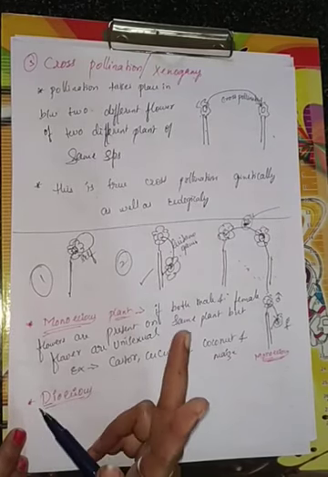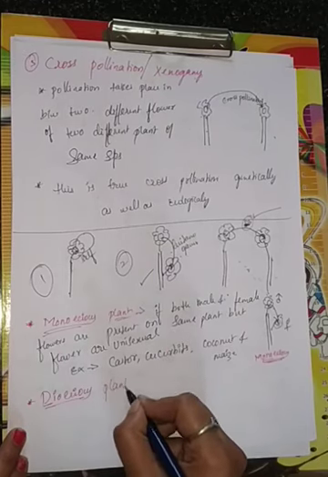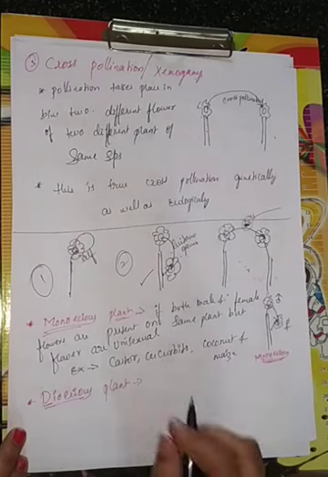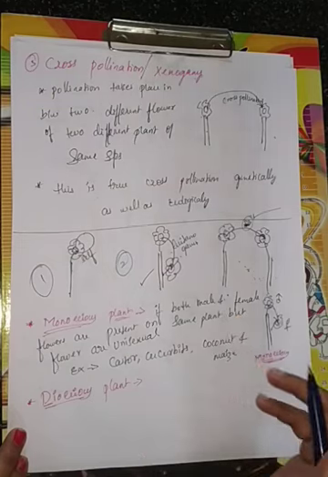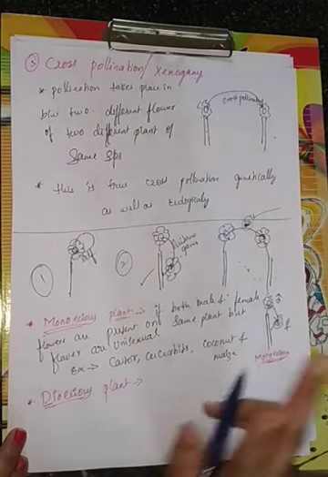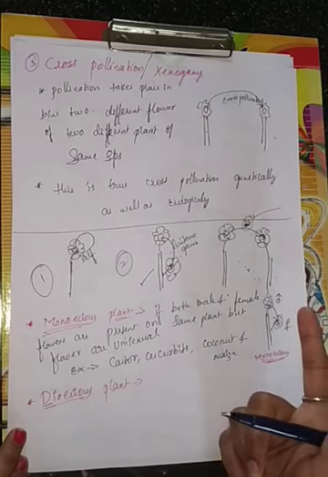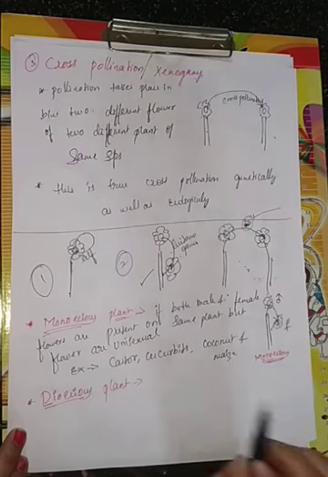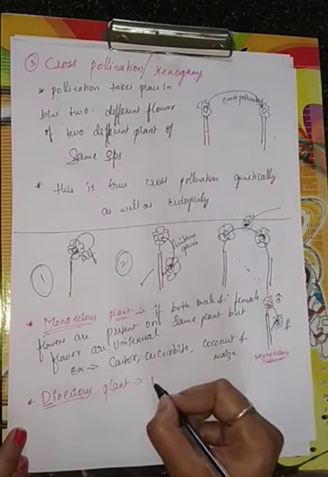Die in the sense what? Two. Here there will be two different plants. If male and female flowers are present on two different plants and the flowers are unisexual, then it is called what? Dioecious plants.